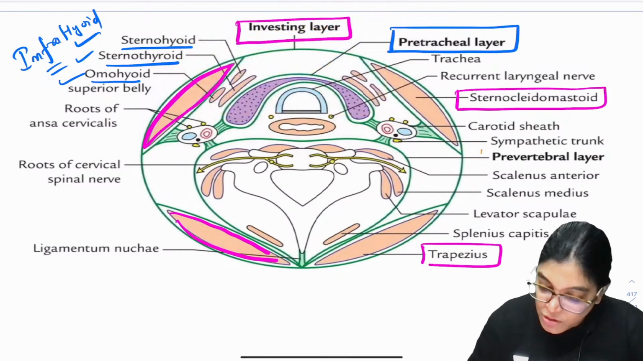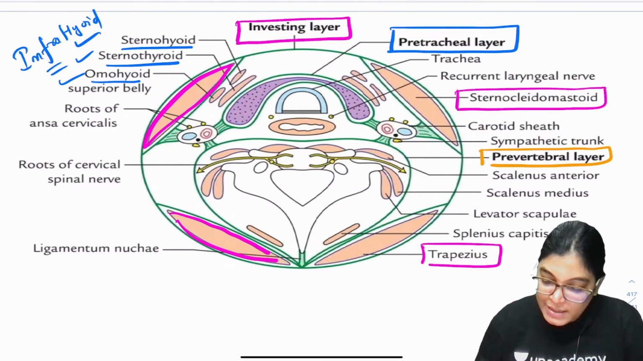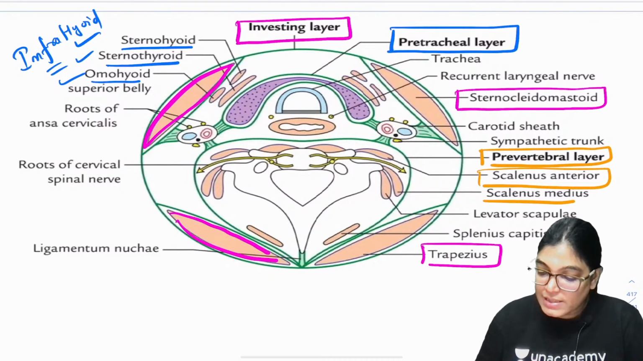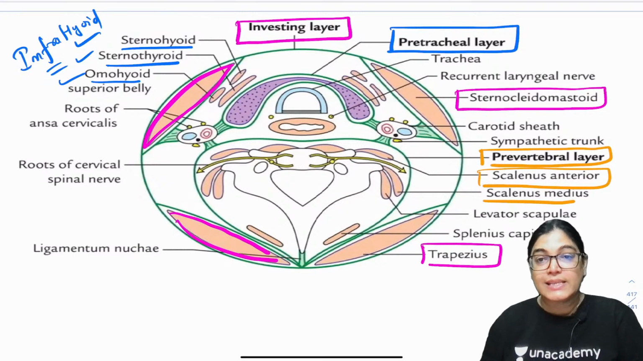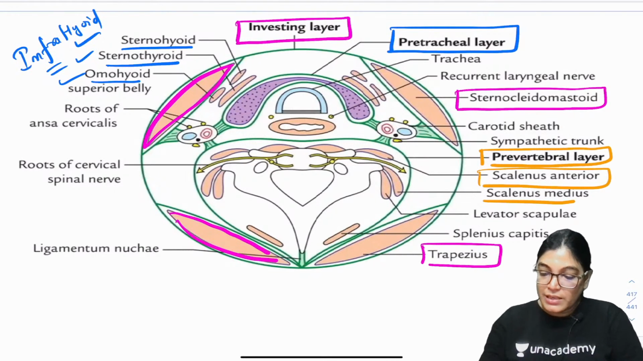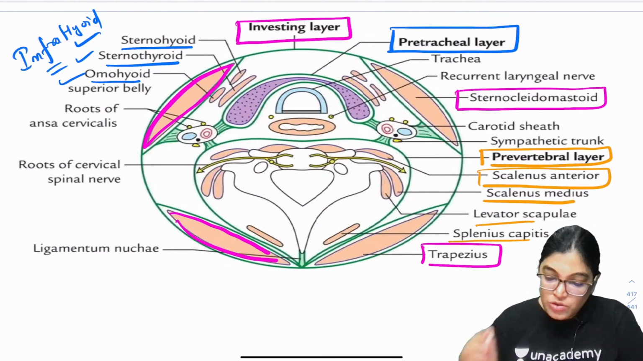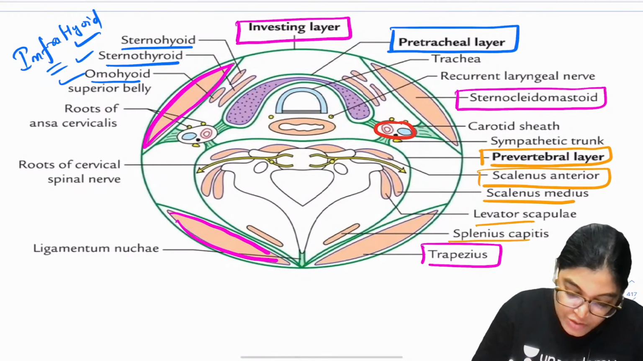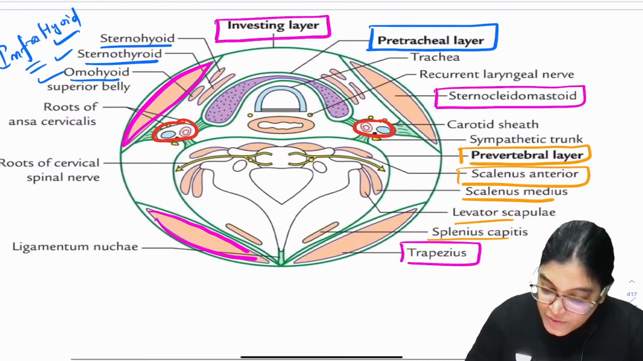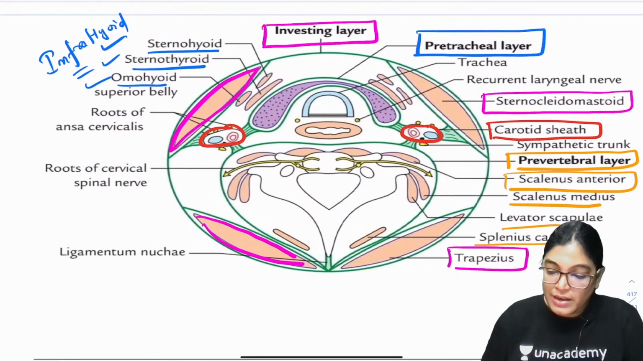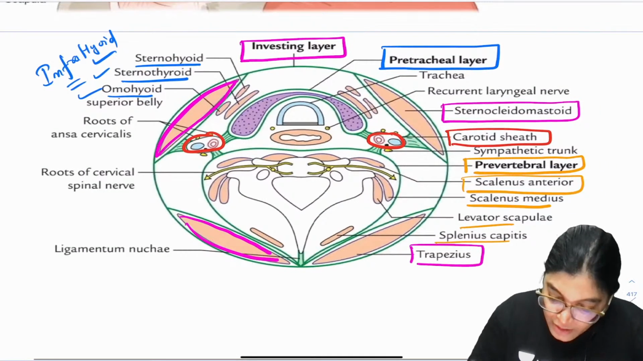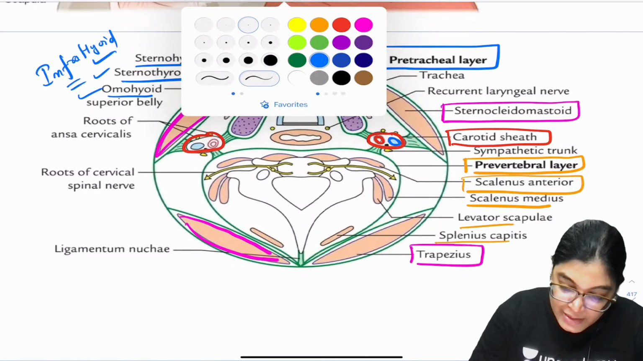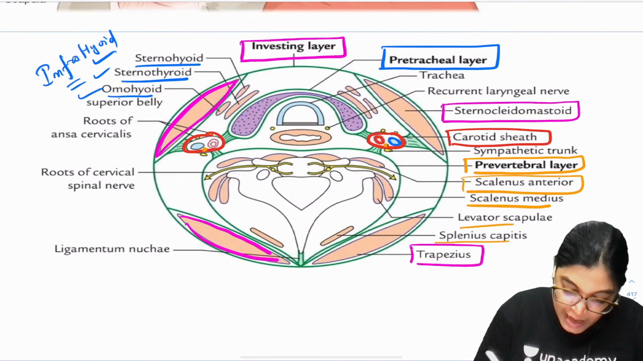And when I am talking about the prevertebral layer, you can see it is lying anterior and enclosing the scalenus group of muscles. Actually it is covering the scalenus medius, anterior, levator scapulae and splenius capitis muscles. So absolutely right. And what about the carotid sheath? See here, this is the carotid sheath, which is enclosing the structures shown here. Clearly you can see it is enclosing the carotid arteries, vagus nerve and the recurrent laryngeal nerve.